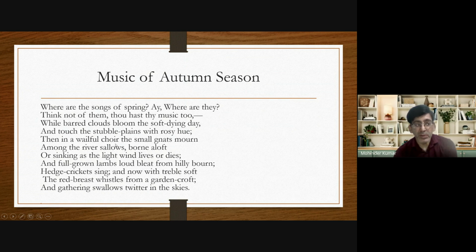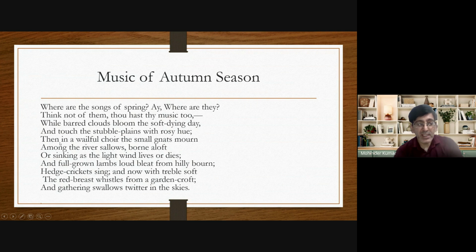Then in a wailful choir, the small gnats mourn among the river shallows, borne aloft or sinking as the light wind lives or dies. Now try to understand. Again, he talks about the music of the gnats. What does he say? Then in a wailful choir. Wailful means mournful, wailful means sad. Choir means a group. The small gnats mourn is a symbol of lamentation. From the word mourn comes the word mourning. Mourning means to lament, to express grief.